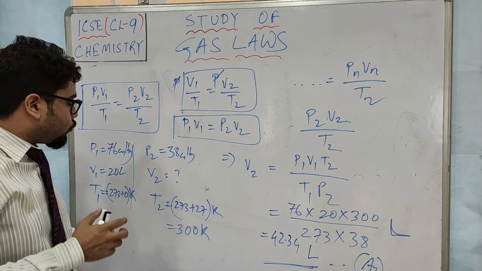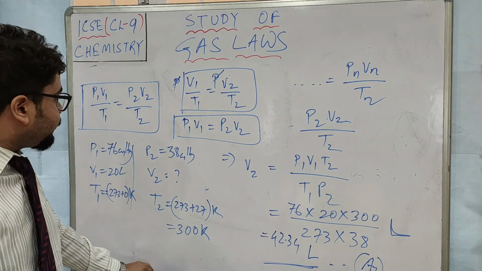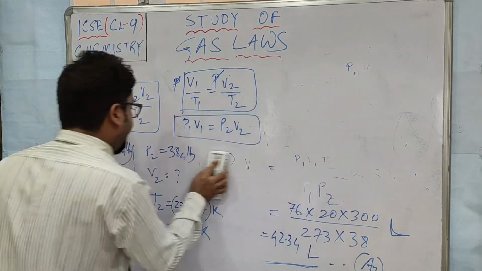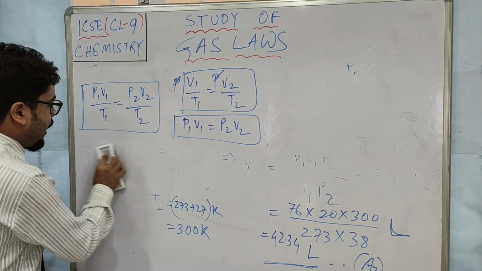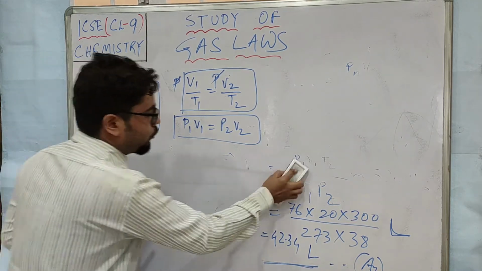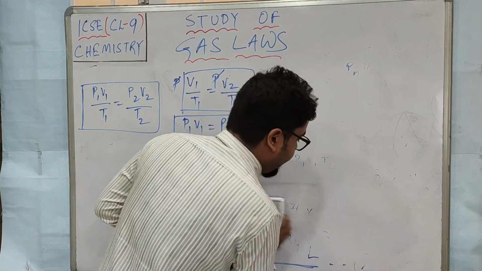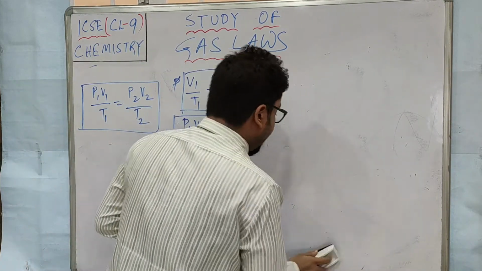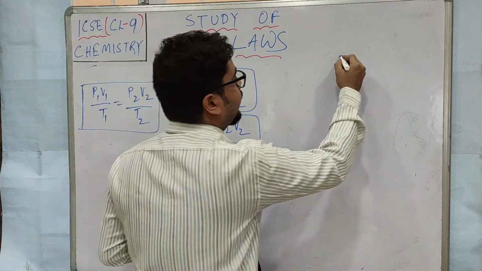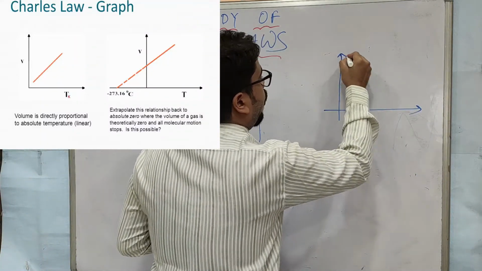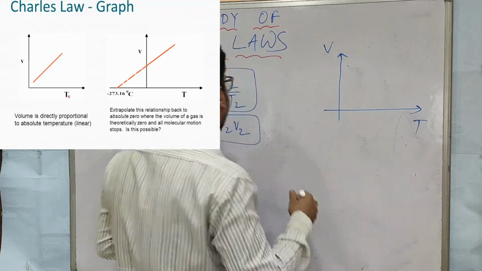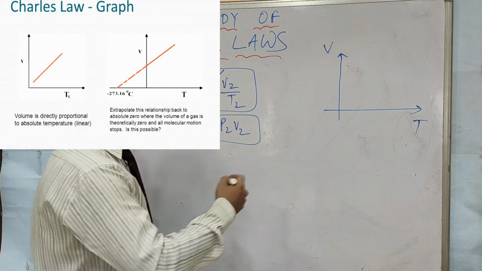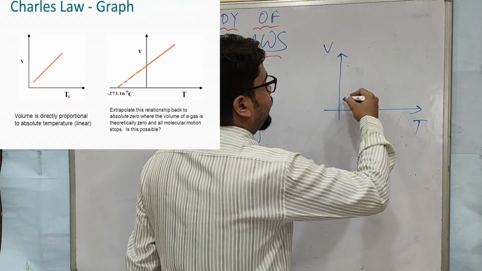And let me discuss just one more thing, okay? That is absolute zero. Before I discuss absolute zero, I will show you the graphs, okay? The graphs of P and V, and you will get to know what this absolute zero is. Alright children, just now we have discussed that volume and temperature are directly proportional, right? Now if it is directly proportional, it will be a straight line like this.